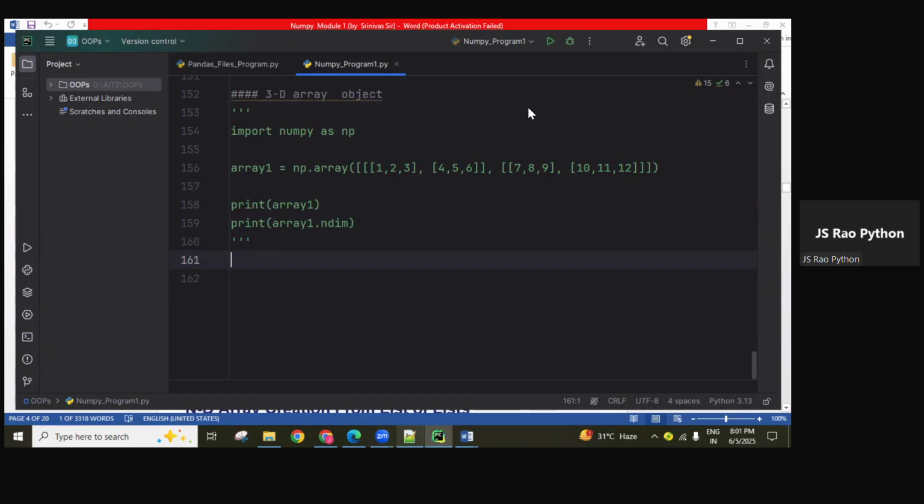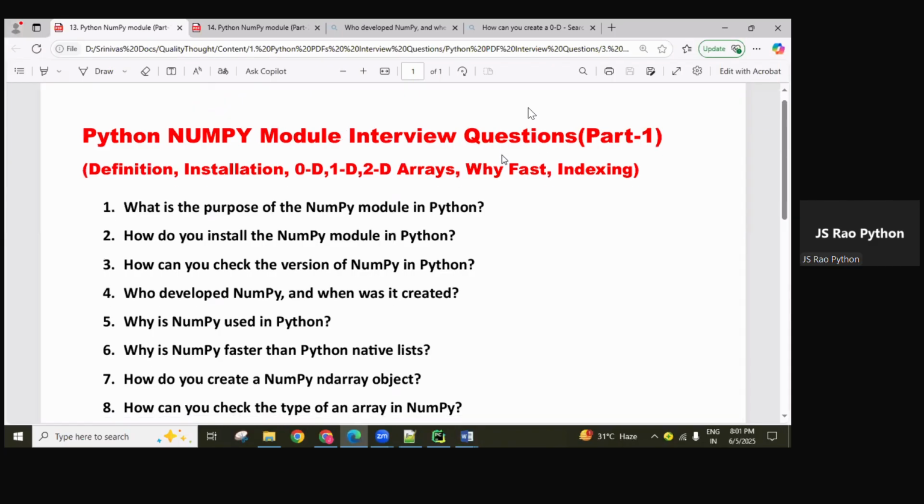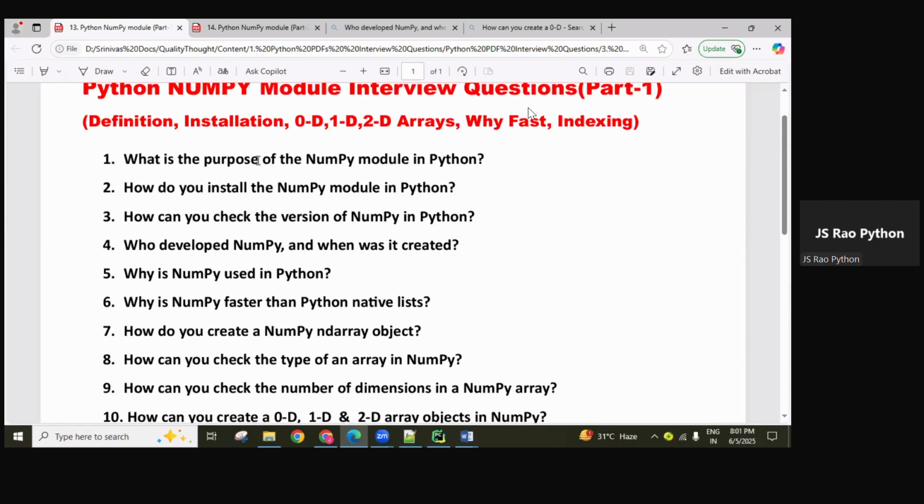Up to this point, and I said interview questions also, guys, here. NumPy related: what is the purpose of the NumPy module? Explained. How do you install the NumPy module? How can you check the version of NumPy? After importing NumPy, you can use numpy.__version__, double underscore version double underscore, then you will get the version.